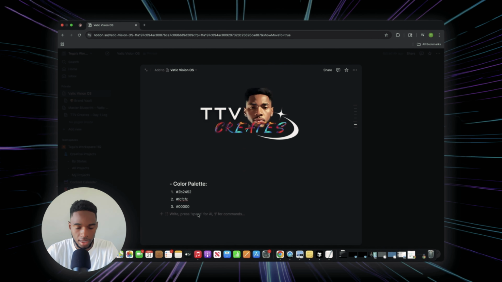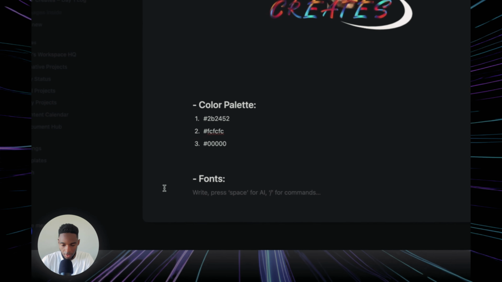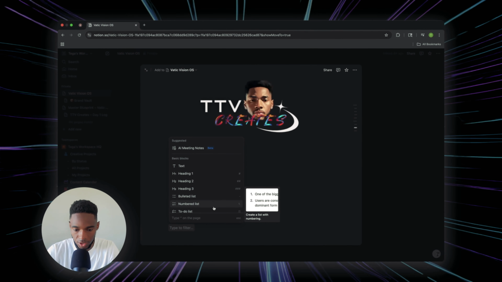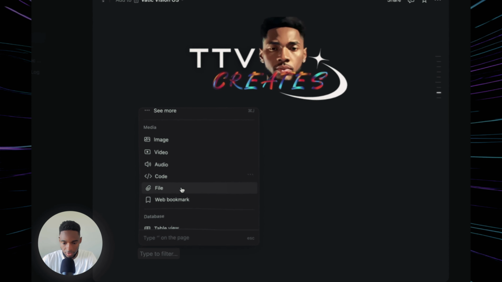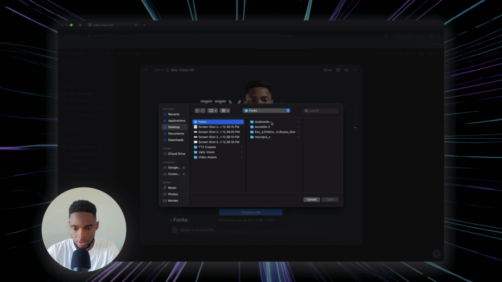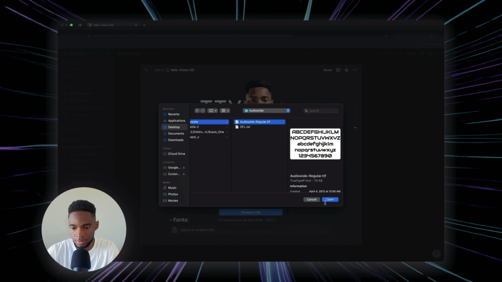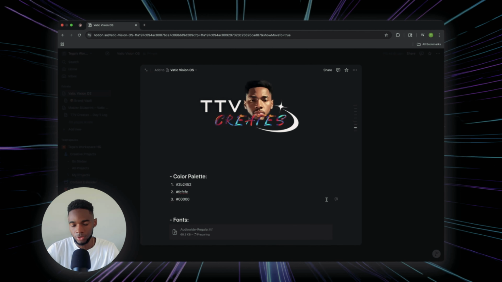Now we can go ahead and load our fonts here. For that, we have Audiowide, which we can upload as a file here for our font for TTV Creates. There's our Audiowide there. We also do use Coda as well. I don't have the file downloaded yet, so I will have to download that. But once I download that, I can also upload that into my fonts category for TTV Creates, just to ensure we have all the fonts we need to set up the foundation there.